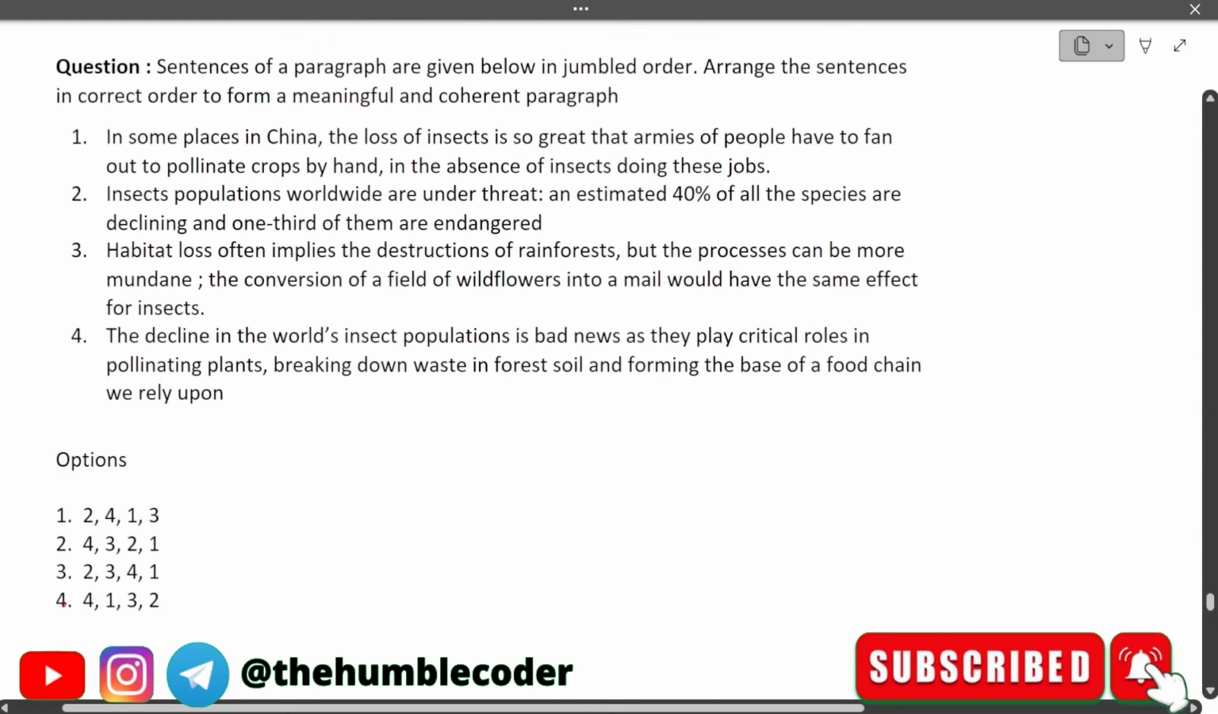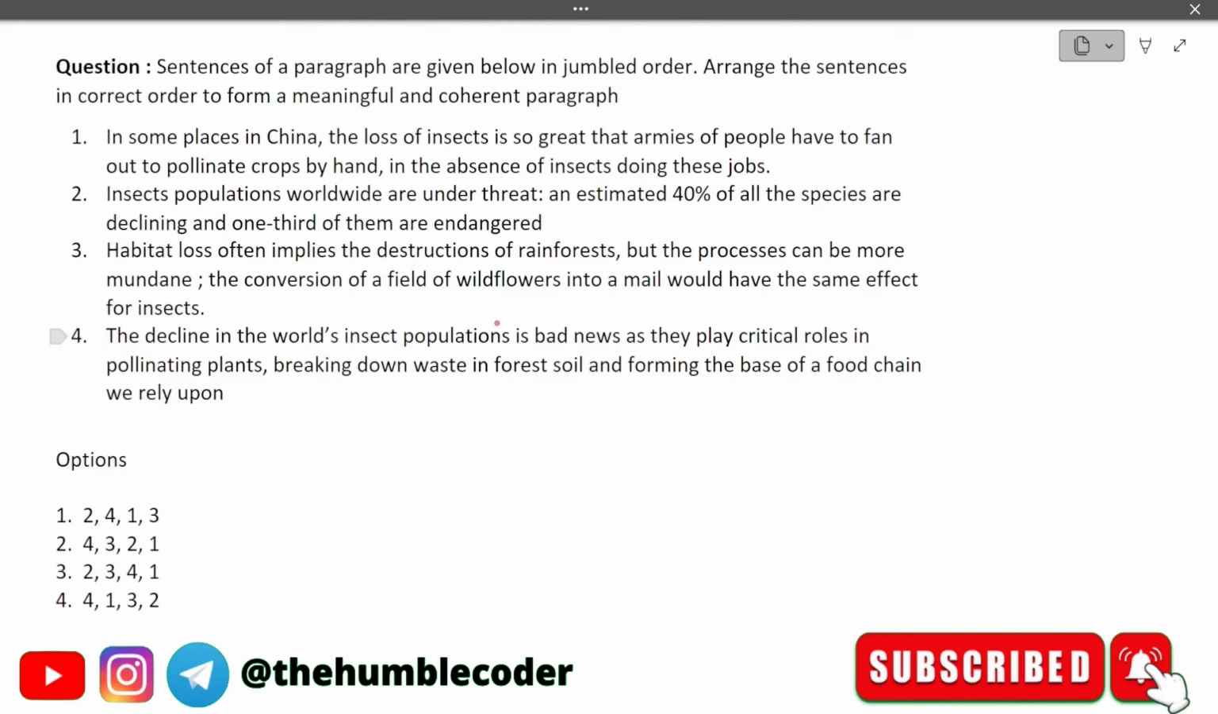Again, we have some sentences given in jumbled order. We need to rearrange them and find the correct arrangement. Let's read the sentences quickly. In some places in China, the loss of insects is so great that armies of people have to fan out to pollinate crops by hand. In the absence of insects doing these jobs, insect populations worldwide are under threat, an estimated 40% of all species are declining and 1/3 of them are endangered.